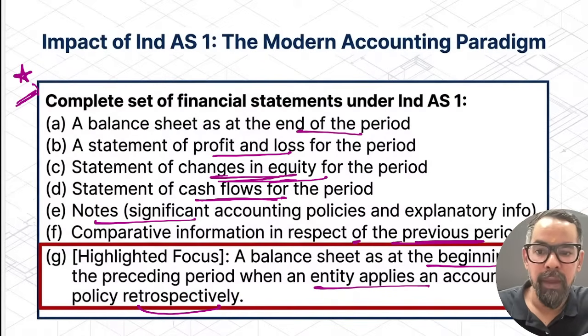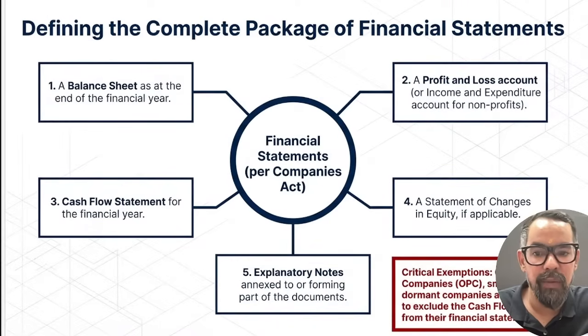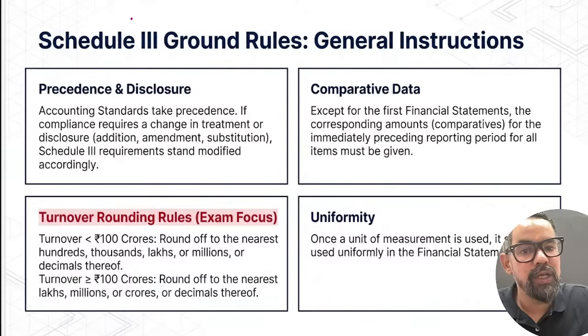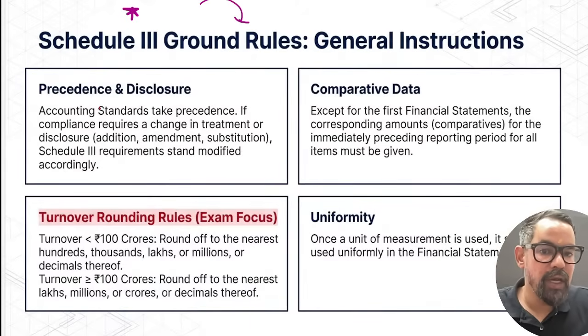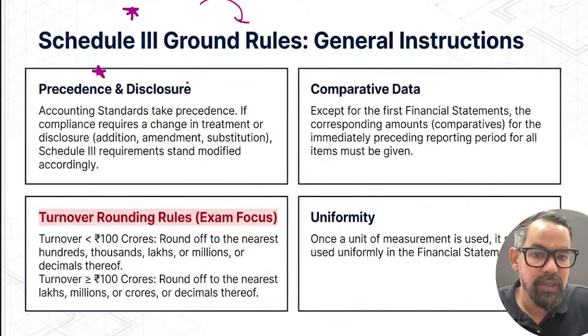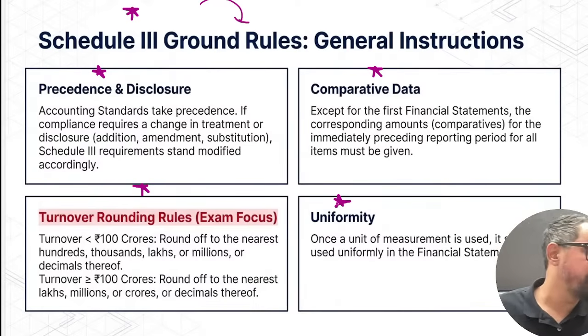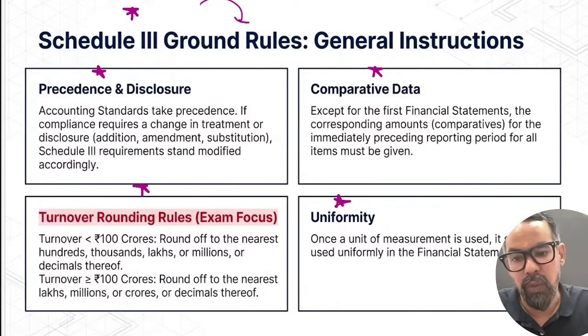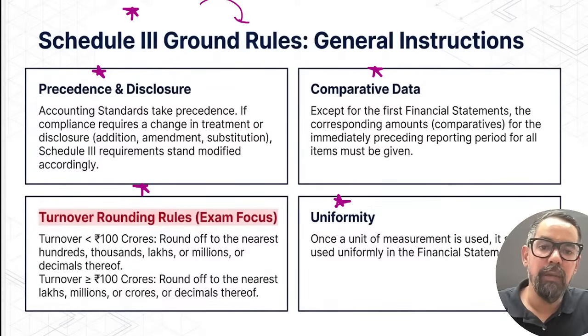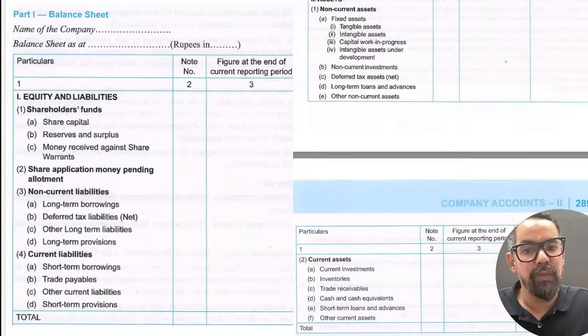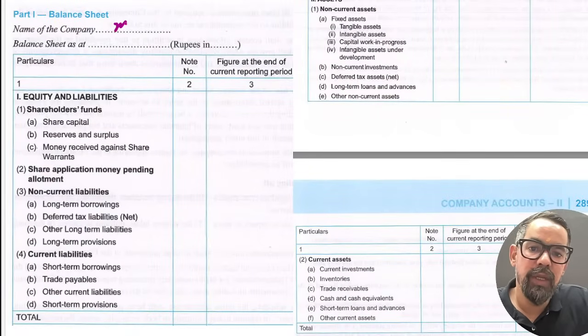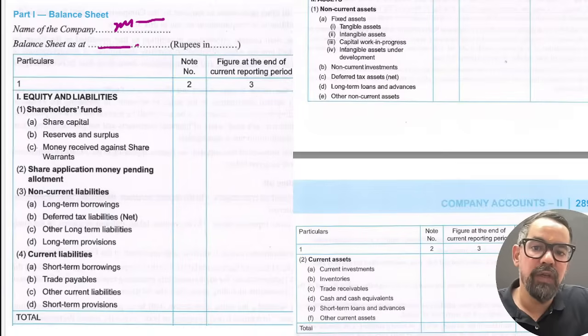Now the areas we have to prepare under this: Schedule 3 of the Companies Act, which generally governs areas like precedence and disclosure requirements, comparative data, turnover, rounding rules, as well as uniformity while you are preparing these. So how a joint stock company's balance sheet looks: name of the company, let's say XYZ Limited as on 31st March 2026. So this is the format.